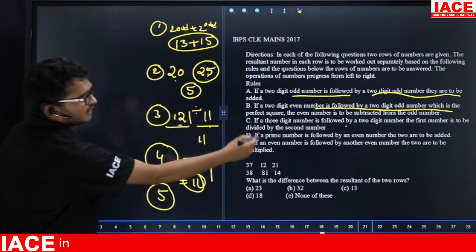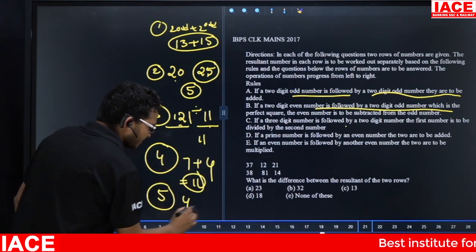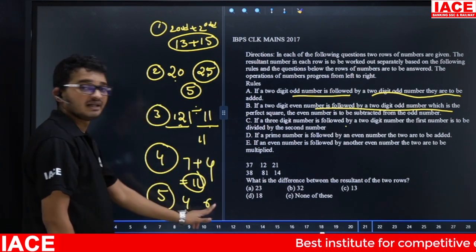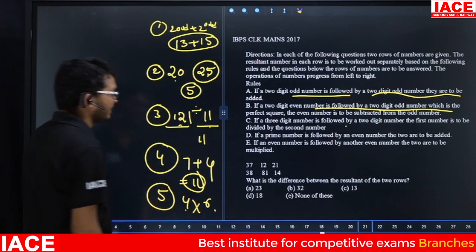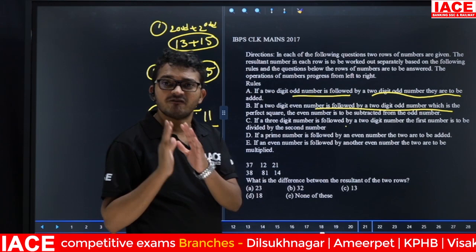Next, condition number 5 is what? Even number is followed by even number. They are to be multiplied. Now suppose take here 4, 6. Even number followed by even number. They are to be multiplied. Yes. Friends, total here we are having 5 conditions and friends, these models are very important.